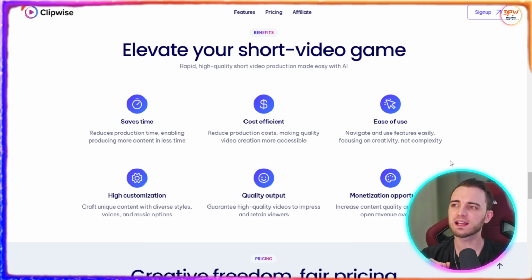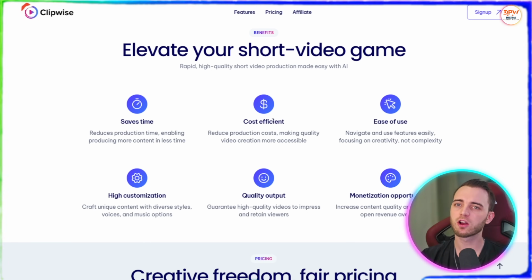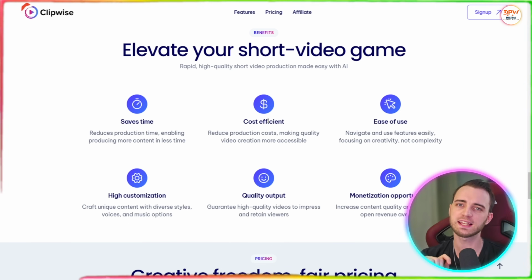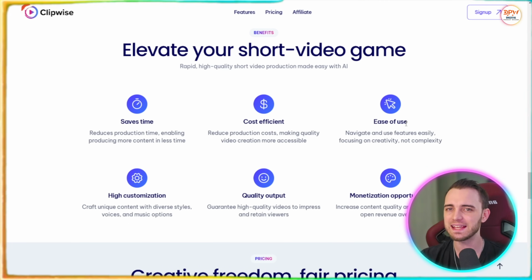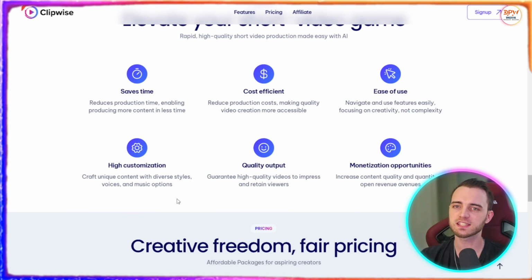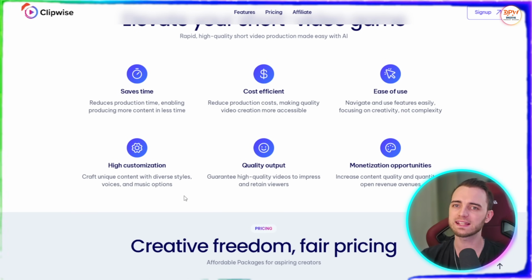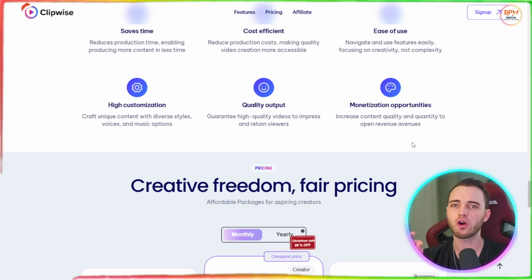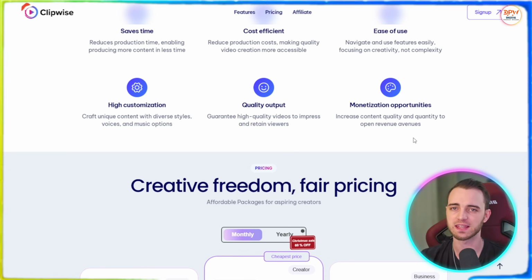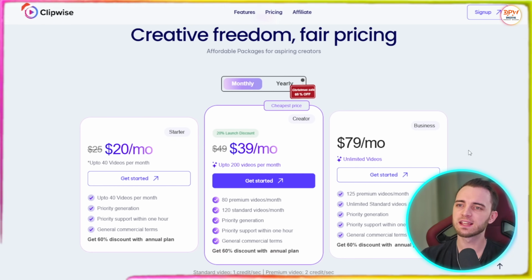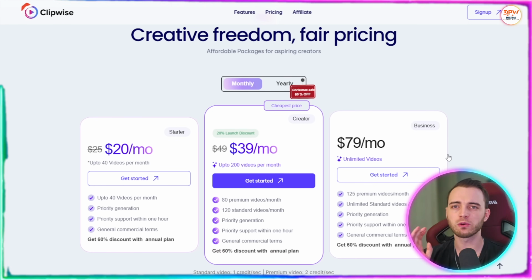So in summary here, guys, we can see it saves time, it's cost efficient, right? We'll get to the pricing in a minute, but ease of use, we've seen the 3 steps here. Very, very easy to get this set up. A high customization with different styles, quality output, and monetization opportunities with the revenue avenues that you can get with this thing.